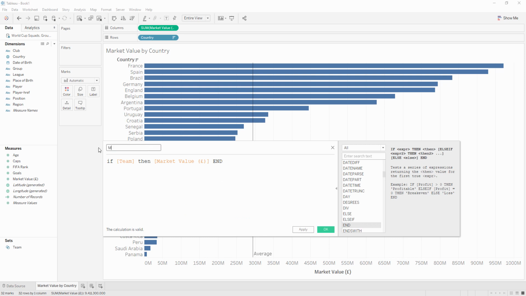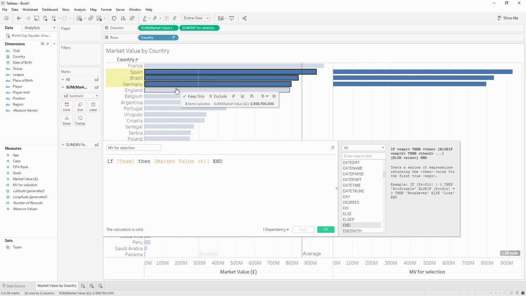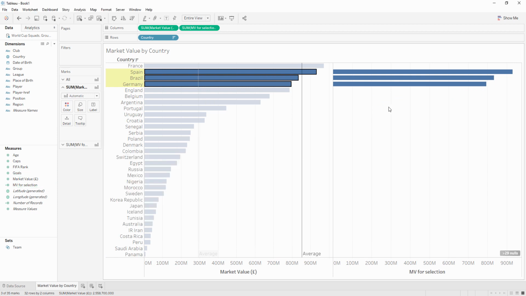And this is crucial to keep it null and not zero, because if you put 0 there, your average will be very skewed towards 0. And so now let's go ahead and see what that does. So as we make a selection, you can see that it's just giving you the bar value for that selection. So now the next thing to do is to calculate the average across those three bars.